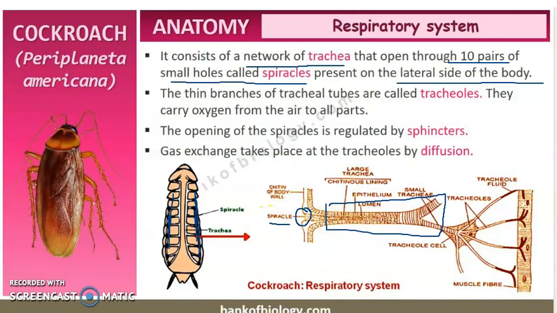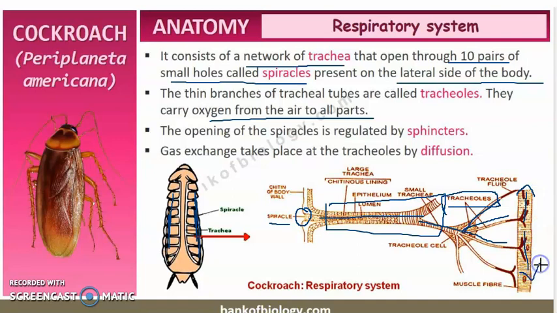You can see it here, right? So this is the spiracle. From here it forms the trachea, this portion, and this trachea is again divided into very thin tubes. So they are called the tracheoles. You can see it here. These are the tracheoles, and they carry oxygen from air to all parts. So it is these tracheoles which carry the oxygen to all parts of the cockroach's body.